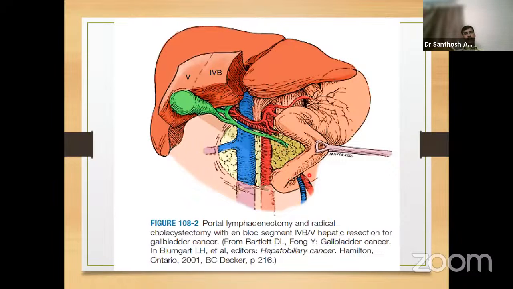We do an extended Kocherization and then remove the posterior pancreaticoduodenal group of lymph nodes. We also take down the common hepatic artery group of lymph nodes. We also clear off station 12, which is the hepatoduodenal ligament group of lymph nodes. This is because of the pathway of lymph nodal spread, which is usually cholecystoceliac, cholecysto superior mesenteric, and cholecysto retropancreatic. It doesn't spread through the anterior pancreas.